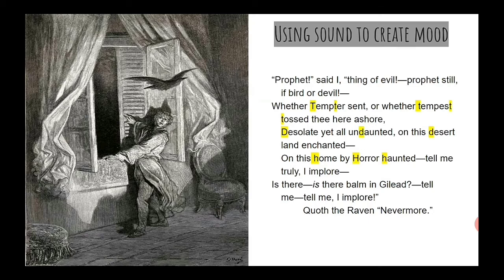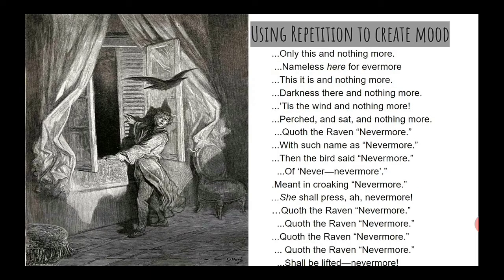So we can see the repetition of the T sound and the D sound before that G sound, and that helps to create mood as well. We notice also that there's imagery. Here, he's begging the bird to tell him if there's balm in Gilead. Is there any hope for healing for him? Tell me, tell me, tell me. We hear that repeated because that creates that desperate mood. And of course, the raven answers nevermore. So that repetition can create mood as well.